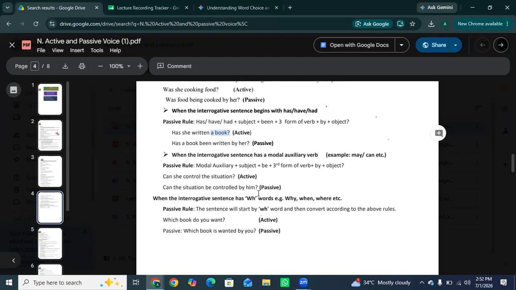They say exactly the same at the beginning of the sentence, but you must insert be before the third form of the word. All the differences, like be, being, by, or is. You simply have to remember that when can, may, or these words are coming, you simply have to add be before the third form of the verb. And when you have to use has, have, or had, you simply have to add been with this.